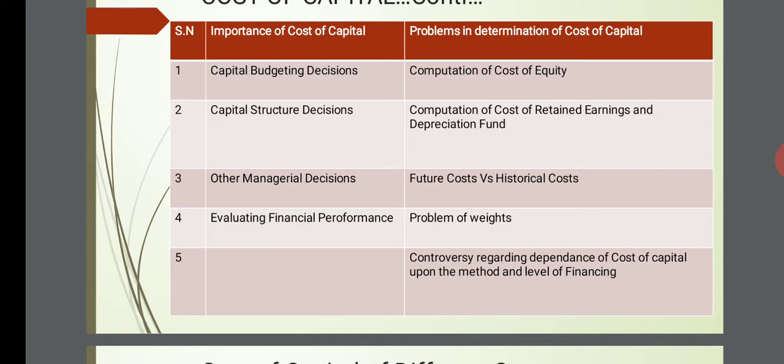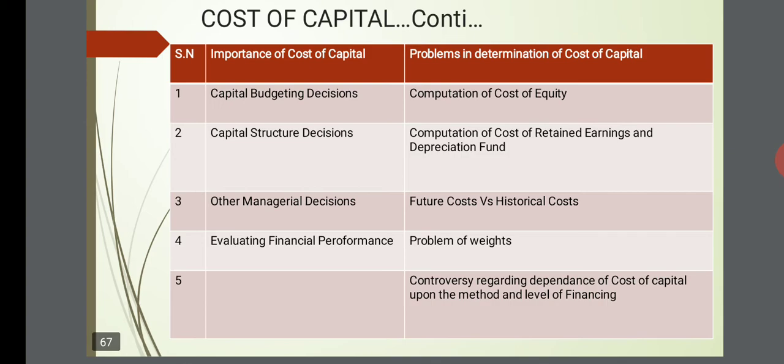We'll understand capital budgeting in the next unit in detail. Capital structure decisions: it helps us to decide what kind of debt equity mix we want to have in our capital structure. Then other managerial decisions. It also helps us in evaluating the financial performance of the company.